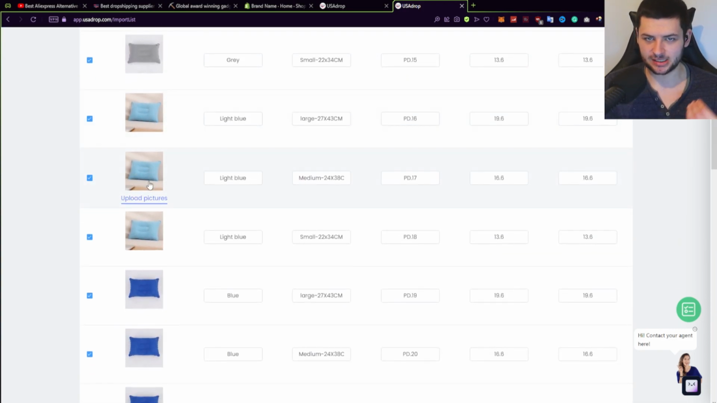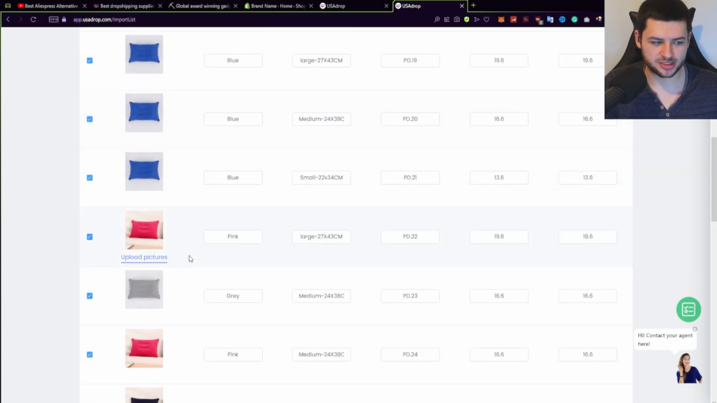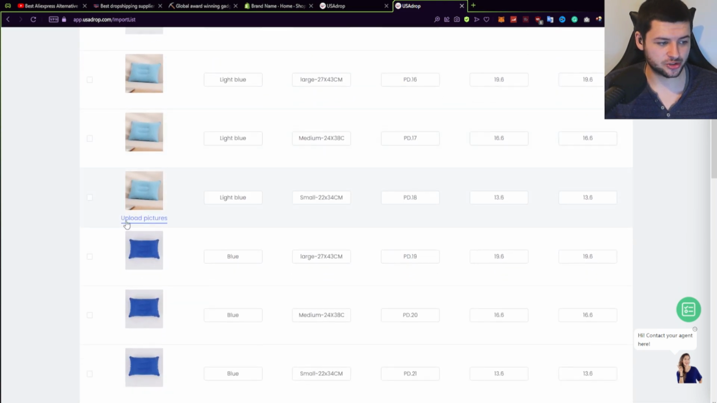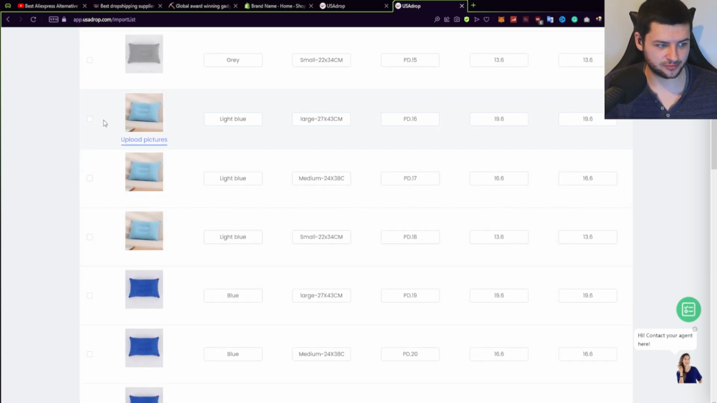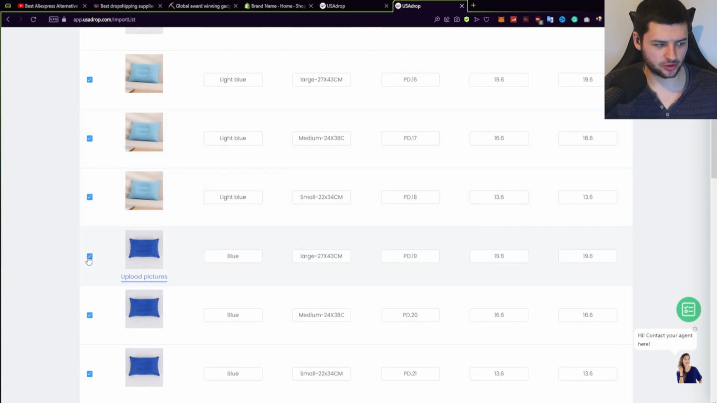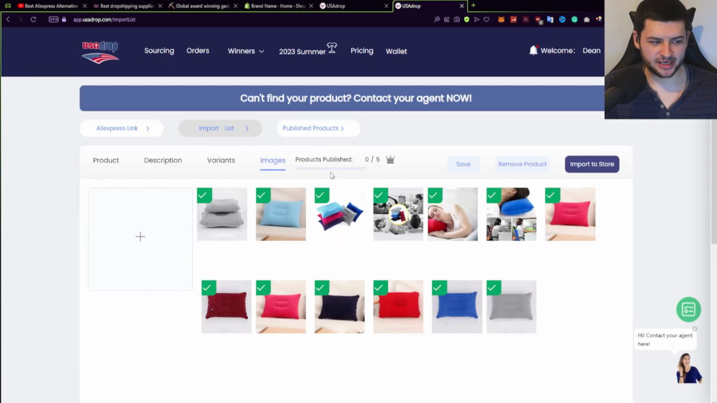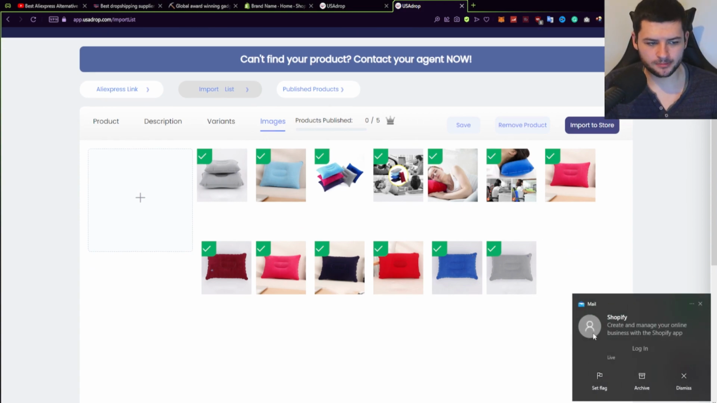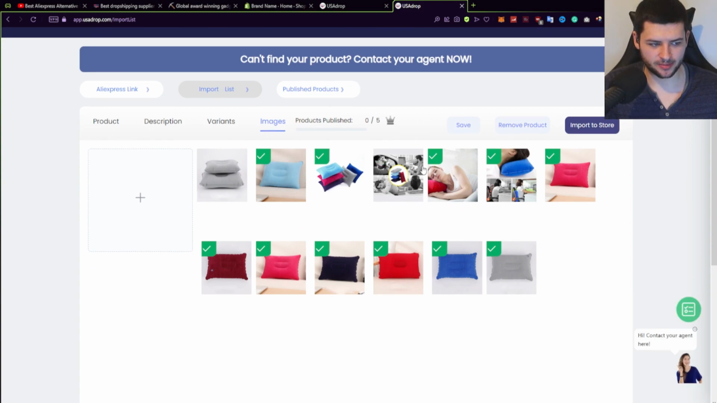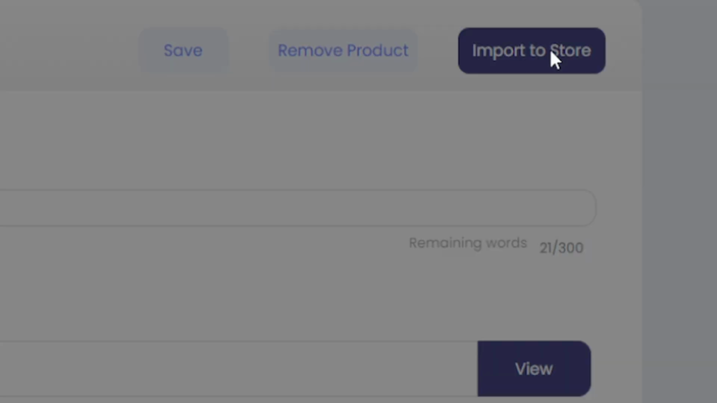Variants is where you want to select which ones you want to sell. So if I'm only going to sell the light blue cushion, I'm going to untick all these different colors which are not light blue, because I only want to sell this for my products. It looks like a clean color, right? Then images is the images you want to import. I'm only going to show the images which show the light blue image. Okay, so I'm going to untick all these other images because I only want to show the color that I'm selling. Then press save, and then you want to press import to store.